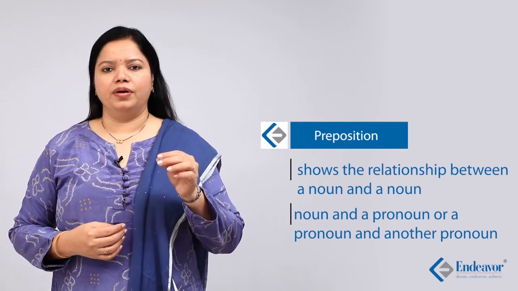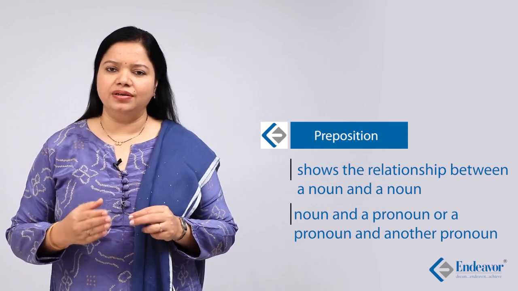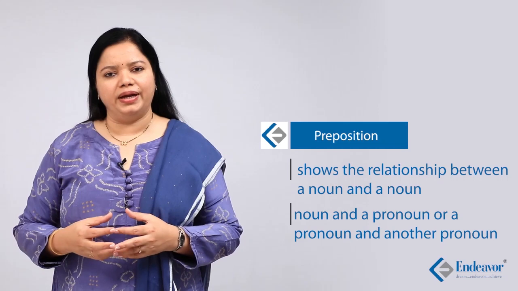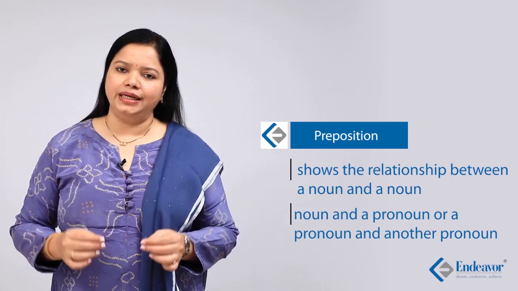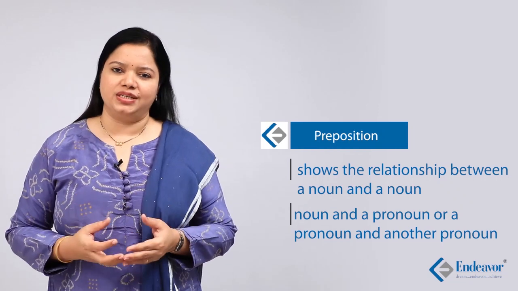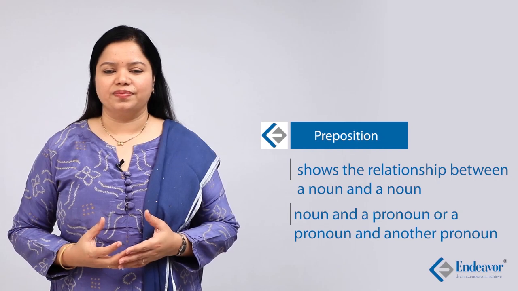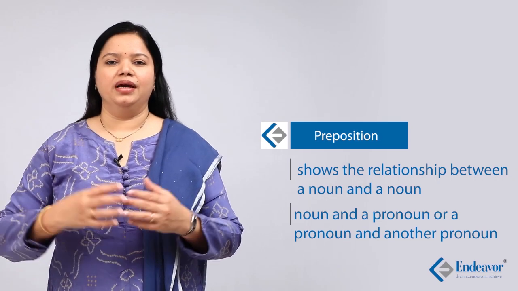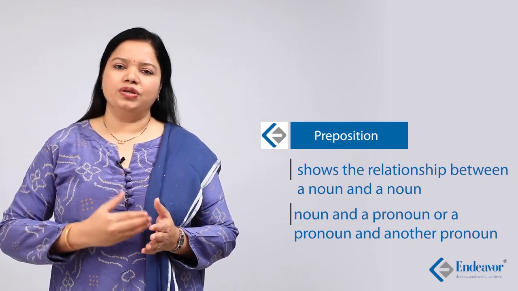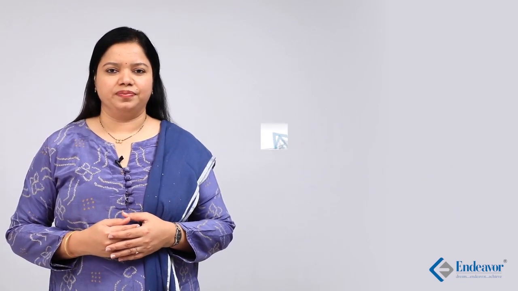The relation of position, the relation of direction, the relation of movement, the relation of time, the relation of place, or the relation of possession. Prepositions capture these various relations. Prepositions can be a very vast area because of the various things connected with the use of prepositions.